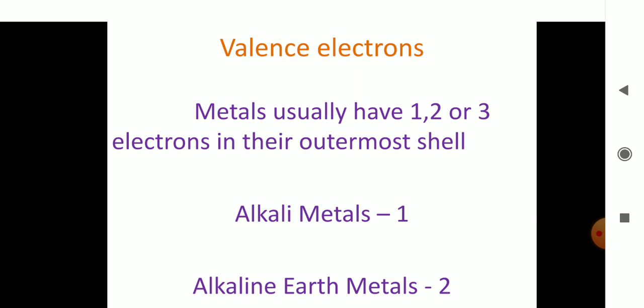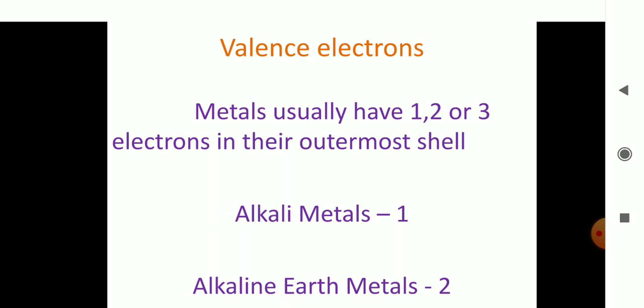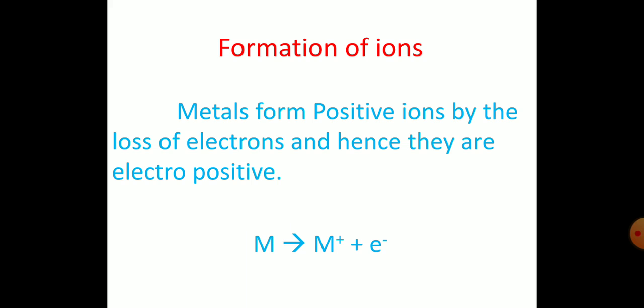And examples I have taken: alkali metals. Alkali metals constitute the first group of the periodic table. There the number of valence electrons is 1. All the alkali metals possess 1 valence electron. Then alkaline earth metals, which is the second group, possess 2 valence electrons. So we can conclude that metals can either possess 1, 2 or 3 valence electrons. Then secondly, we have to see about formation of ions.